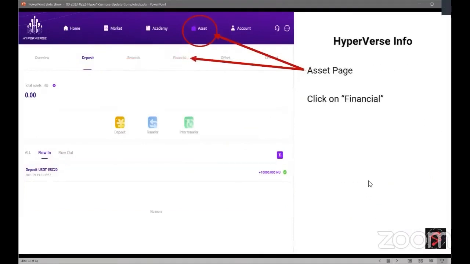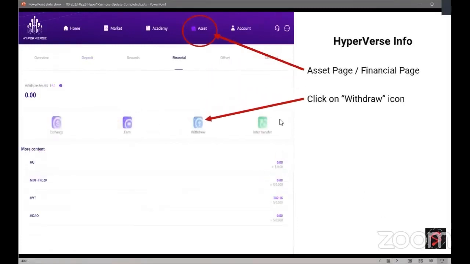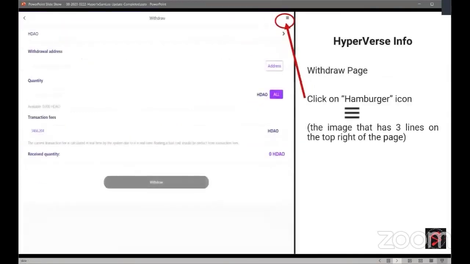All you have to do is, you're on the same asset page. You want to click on financial, the link up here, financial. Then you're going to want to click on the withdrawal icon right here, the withdrawal icon. Then this is what we call the hamburger, the image that has 3 lines on the top right of the page. You want to click on that hamburger.